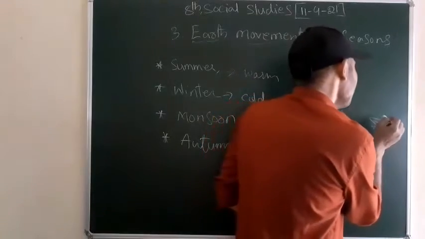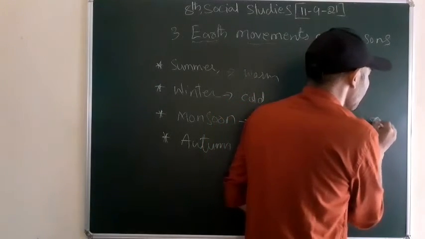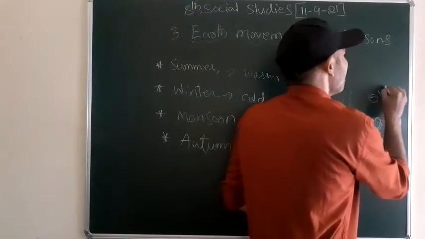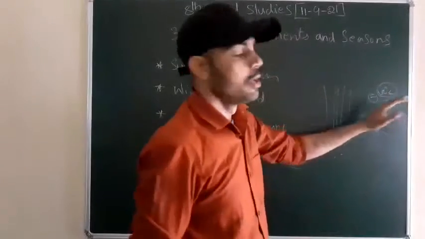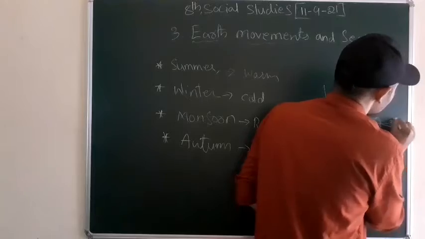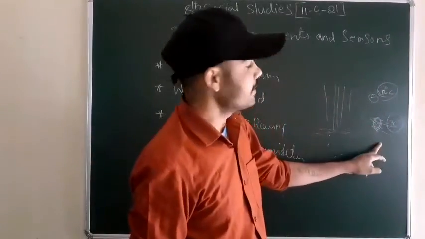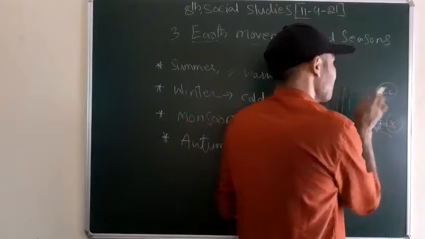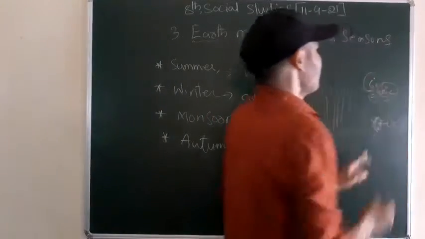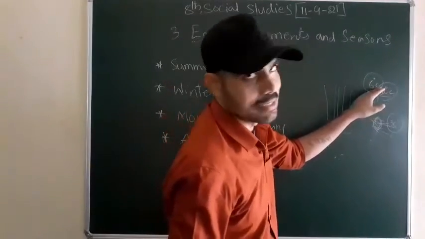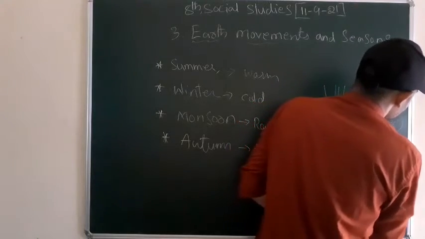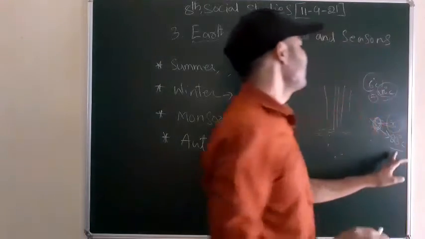Because in the summer, they don't have the kind of temperature Delhi has. If we consider Delhi, it has 42 degrees Celsius in the summer. But when it comes to Vizag, it won't reach above 36. But when it comes to the winter, Delhi will receive 6 degrees Celsius. Delhi receives 6 degrees Celsius. But when it comes to Vizag, it will be 23 degrees Celsius.